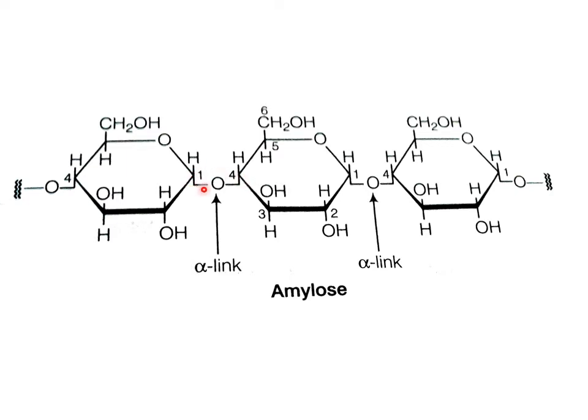So the bond formed between these two adjacent monomers is known as alpha glycosidic bond. And what type of glycosidic bond? Alpha 1,4 glycosidic bond. So in amylose, the adjacent D-glucose subunits are linked together by means of alpha 1,4 glycosidic bond. And this is a very important point that you need to remember.